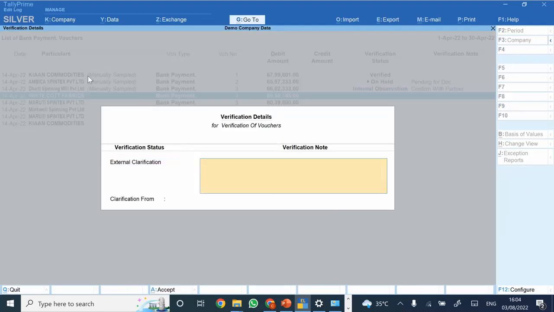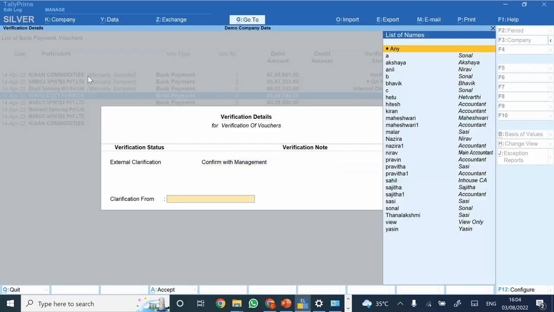Similarly, you can have external clarification, confirm with management. And see here, there is even the list of users. Let's say Mr. X is the accountant, whether you want to confirm with that particular accountant, or with the management or the reviewer, you can even select the person with whom you want to confirm.